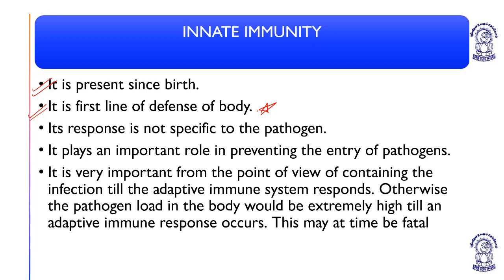Its response is not specific to the pathogen, meaning it produces a generalized effect in innate immunity. It plays an important role in preventing the entry of pathogens.